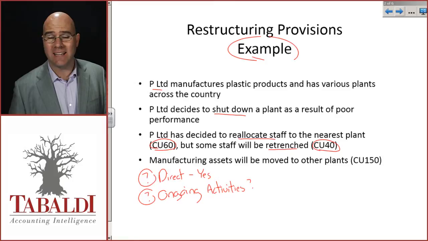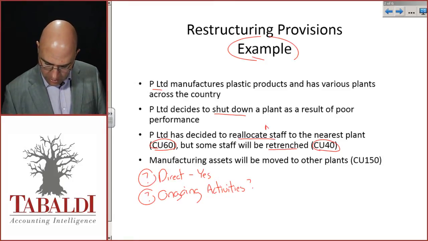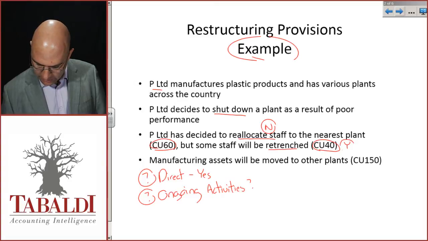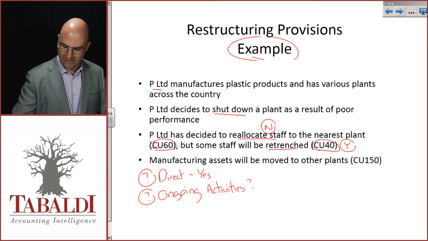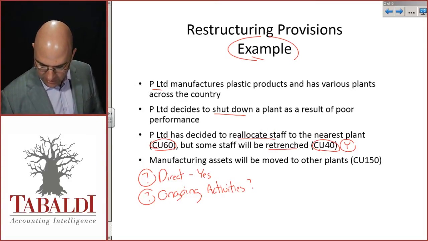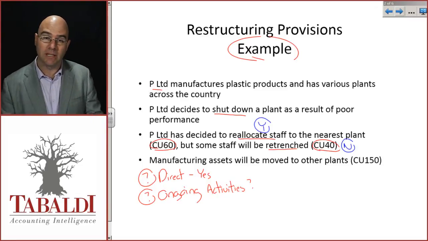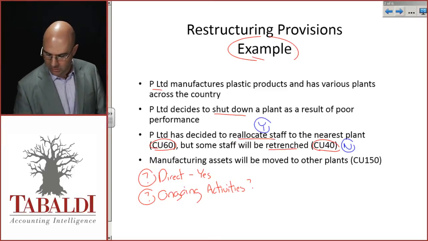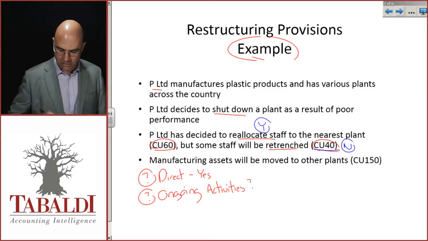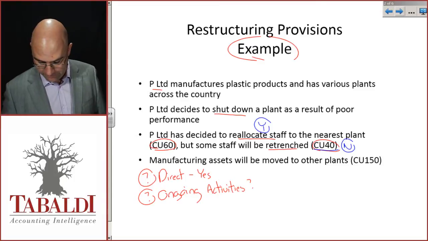Well, guys, we're reallocating to continue, so that is a no. The retrenchment, that is a yes. Okay, sorry, I got that back to front there. The reallocation is yes, part of ongoing activities, whereas the retrenchment is a no. Okay, we are stopping their employment. They're not going to continue working with us, right? So that cost is not part of ongoing activities.